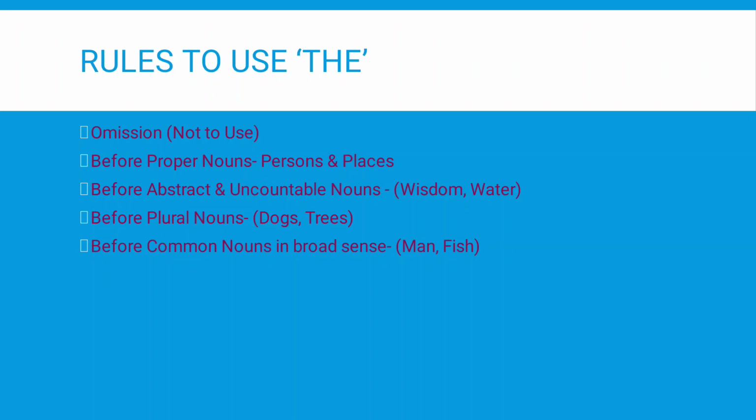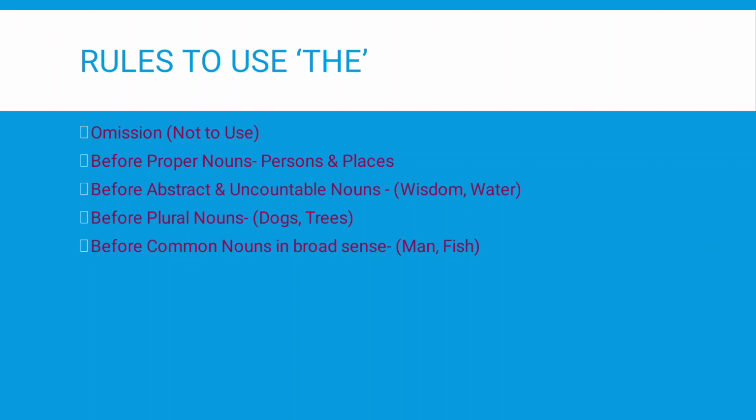We shall have a study of examples of these rules. Here it is not used before the proper nouns. Sita is a good girl. But if we say the Sita is a good girl, it is incorrect. Bengaluru is the capital of Karnataka.